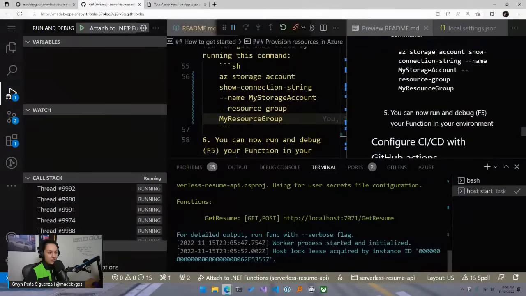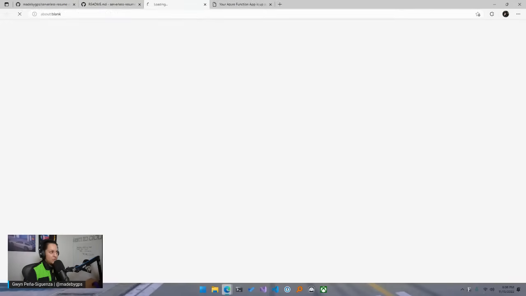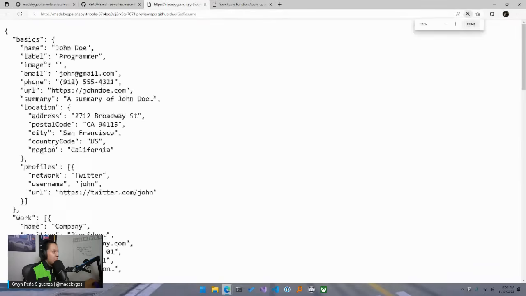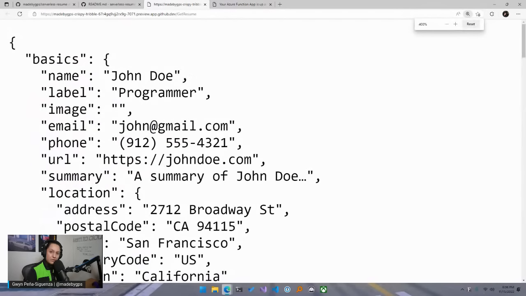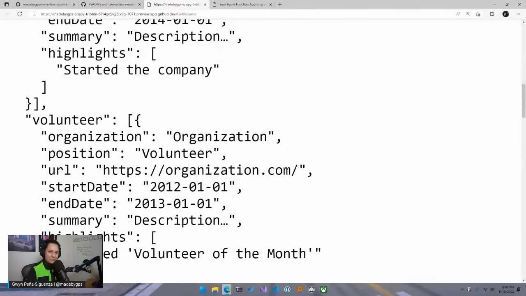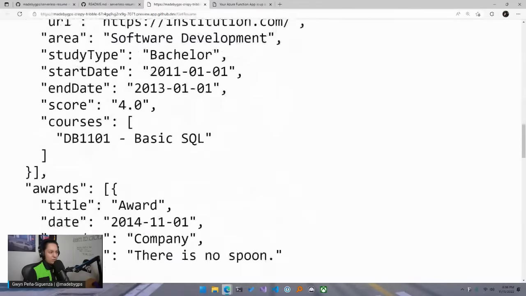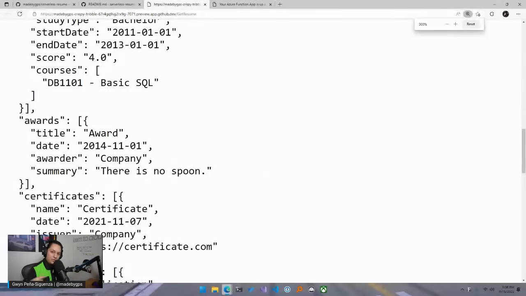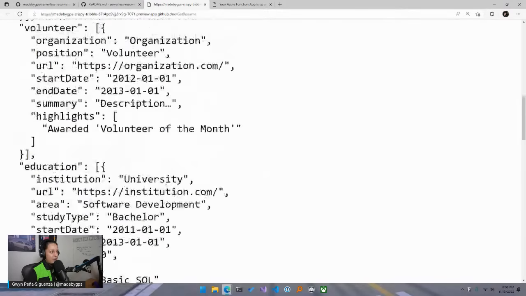If you click on the terminal on the output here, you see the get resume, which is the name of our function. If you control click, you see we get our JSON data returned. You see it has a bunch of dummy data, but you can go and fill in your changes and then just upload the version to your storage account, and it'll return this.